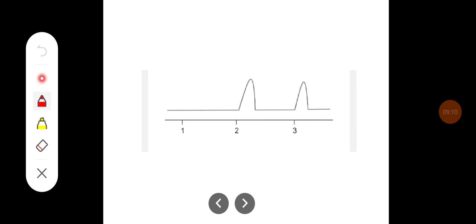So this is the first, where you have given a subthreshold stimulus, and this is a threshold stimulus where you have obtained an optimal response, and the third one is a supramaximal stimulus where the response remains the same.